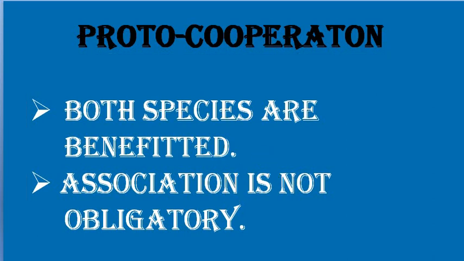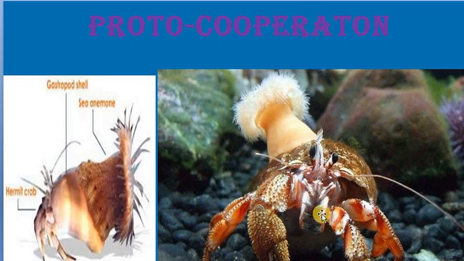The best known example for proto-cooperation is the hermit crab and the sea anemone, which is sticking onto the hermit crab. Here they can live separately too. The sea anemone can grow on a rocky surface too, and doesn't require the hermit crab for its survival. Again, the hermit crab doesn't require the sea anemone for its survival. But when the sea anemone sticks onto the hermit crab's body, they both get benefits.